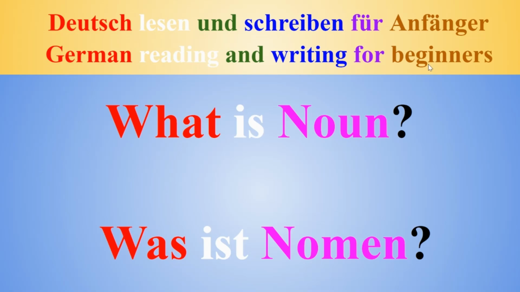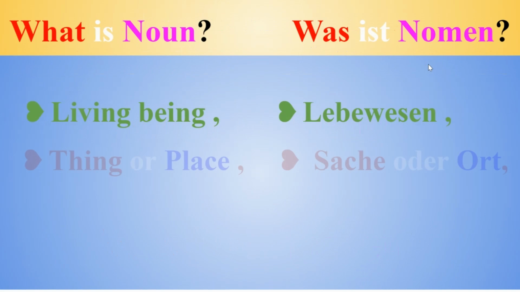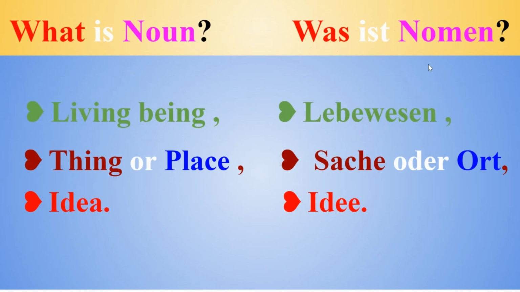Hello everybody. In this lecture, we are going to discuss what a noun is. Was ist Nomen? Starting with the definition, a noun is basically a naming word for a living being, thing, place, and idea. I will give you an example for each of these so that you can get a clear concept.